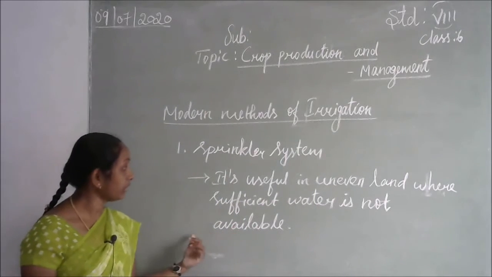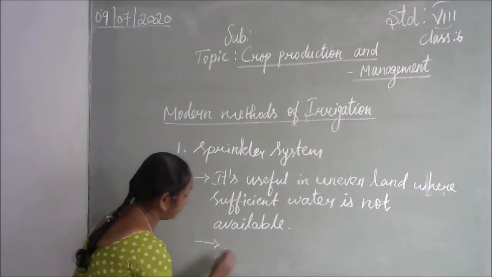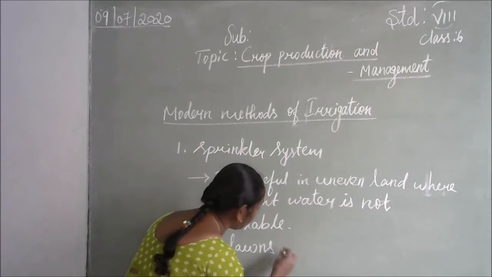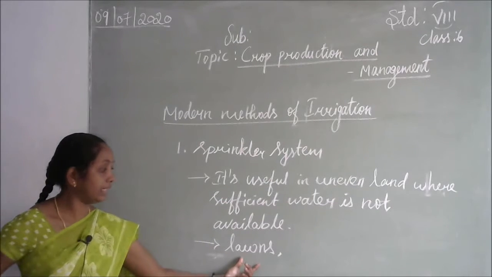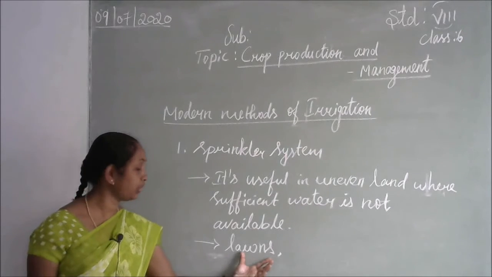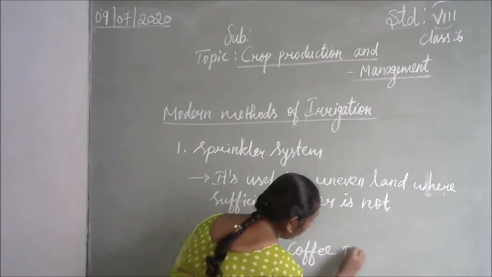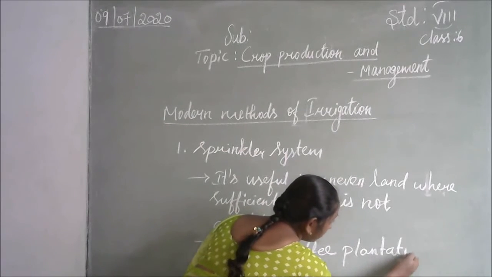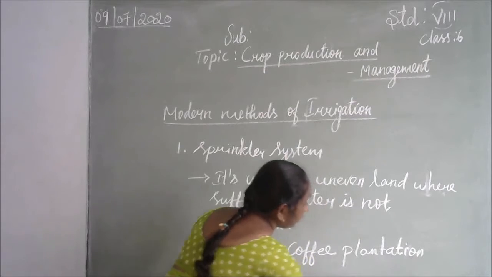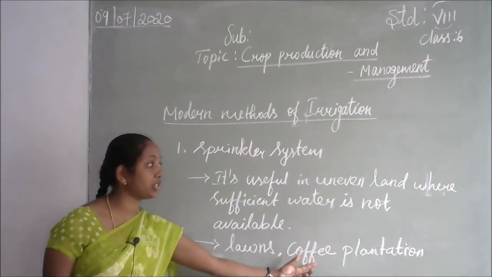Next, which crops can we use the sprinkler system for? Lawns. Lawns means big lands having grasses, like short grasses or short plants. There we can use these sprinkler systems. And coffee plantations. The coffee plantation is a very large land, and it is uneven land also.